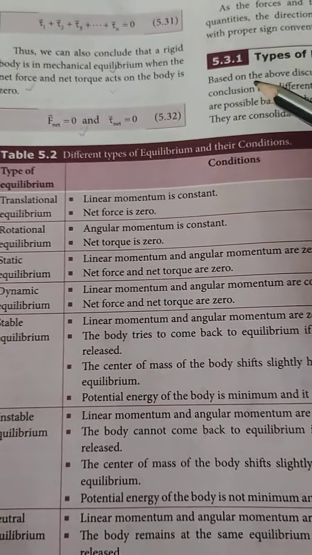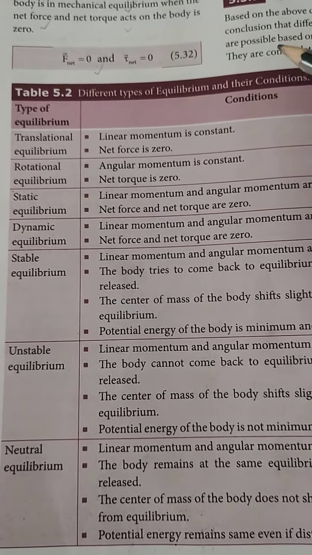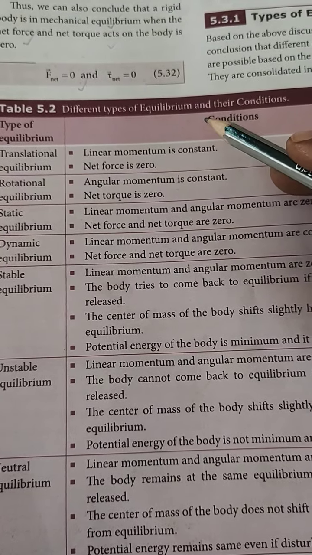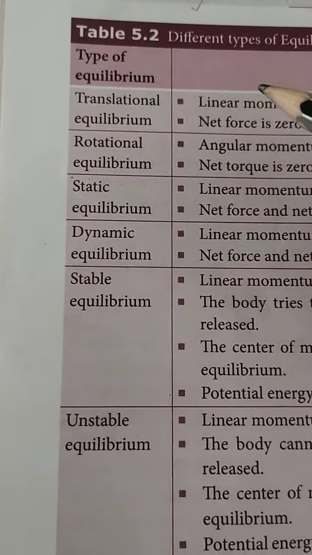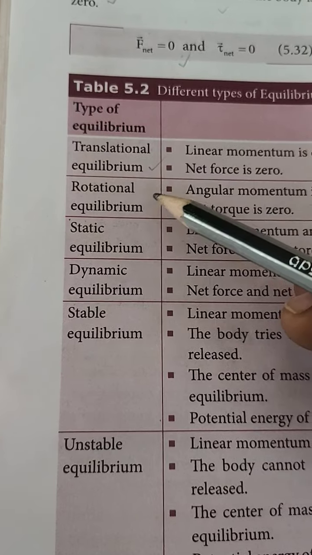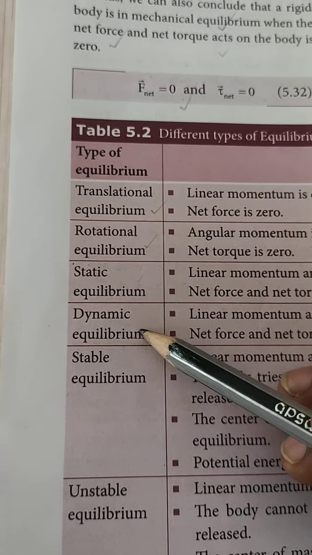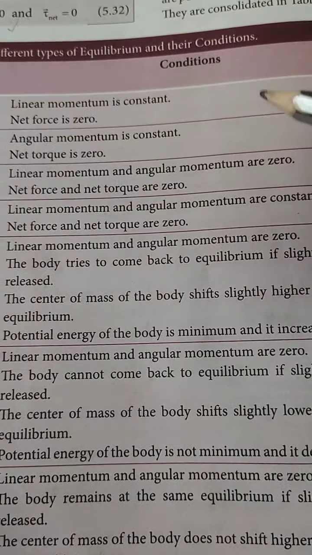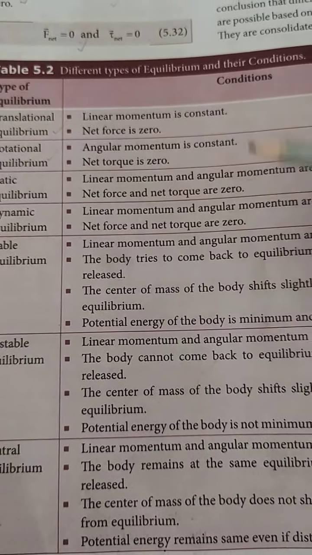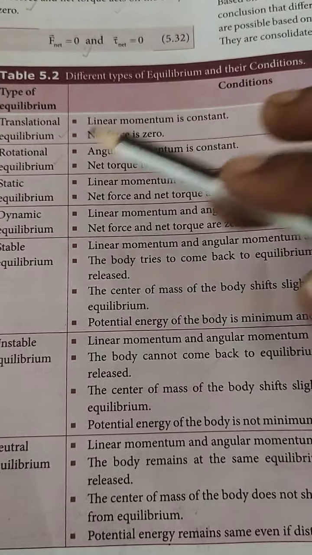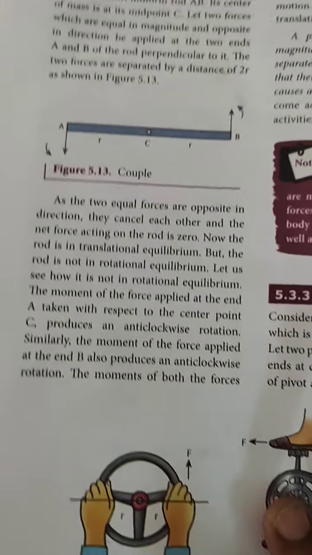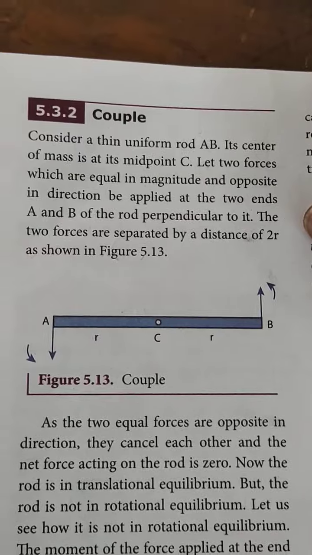The table provided here, Table 5.2, tells us the different types of equilibrium and their conditions. Here the types of equilibrium are translational, rotational, static, dynamic, stable, unstable, and finally neutral equilibrium, along with their conditions. So just read the table to analyze the differences between them. Okay, good. Next we are going to see another topic, couple.